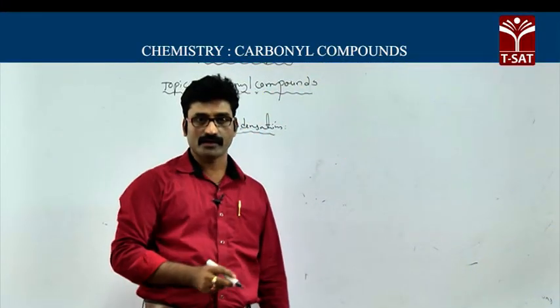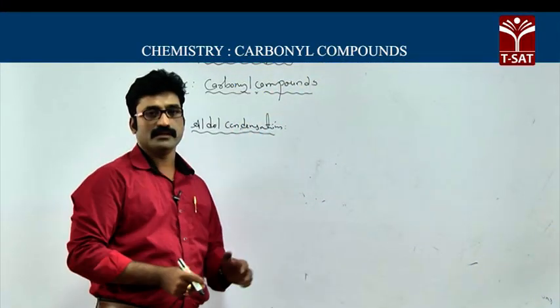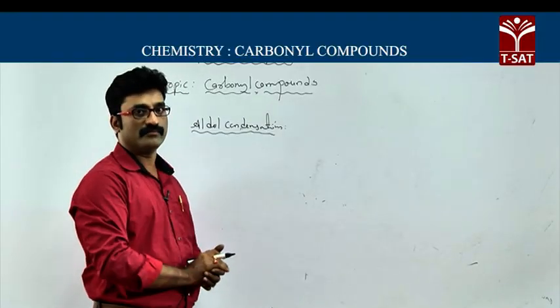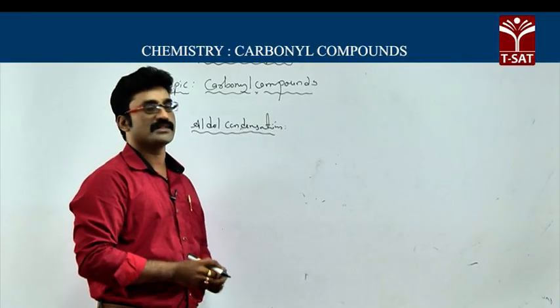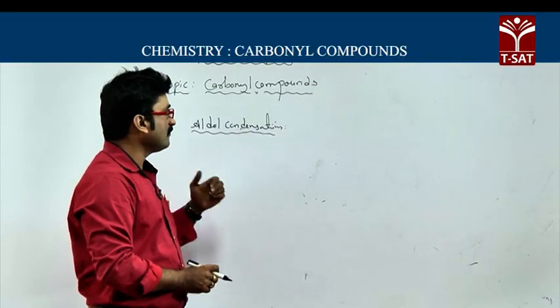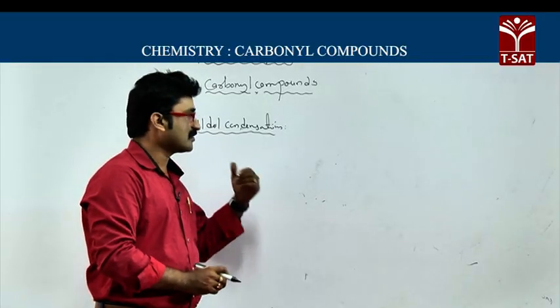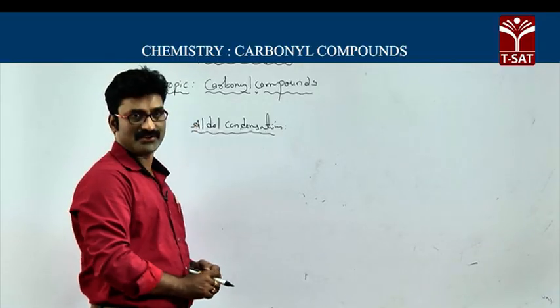This is very important. Aldol condensation means the aldehydes or ketones which contain at least one alpha hydrogen undergo self condensation in the presence of a base and form an addition product called aldol or ketol, and this process is called aldol condensation.